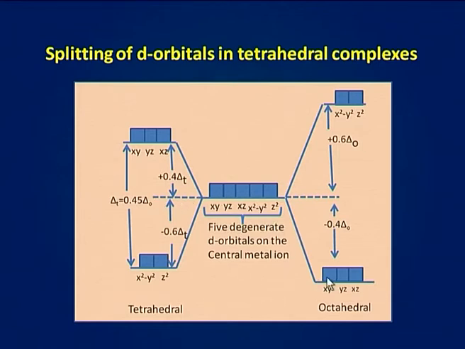In octahedral complexes, dxy, dyz and dxz orbitals have lower energy, but in tetrahedral complexes, dxy, dyz and dxz orbitals have higher energy. In octahedral complexes, dx square minus y square and dz square are higher in energy, but in tetrahedral complexes, dx square minus y square and dz square orbitals are lower in energy. Thus, the energy of t2g orbitals will be increased while that of eg orbitals will be decreased.